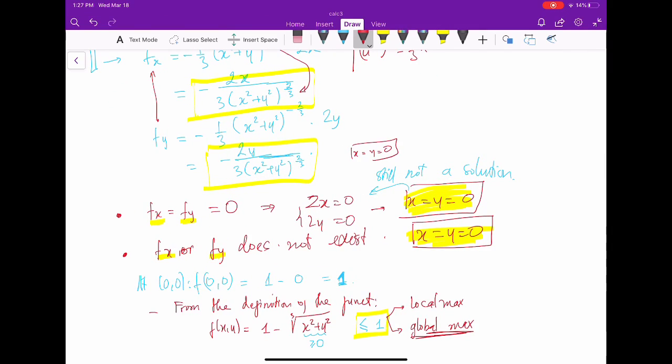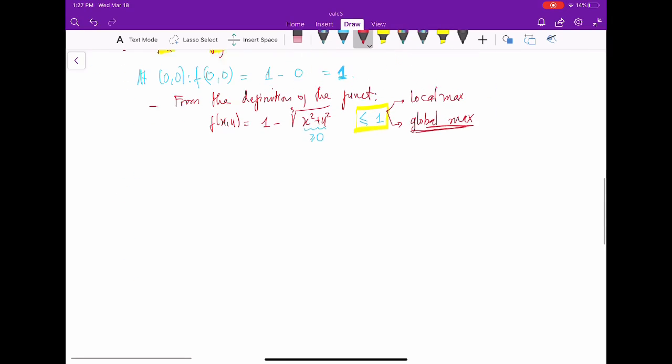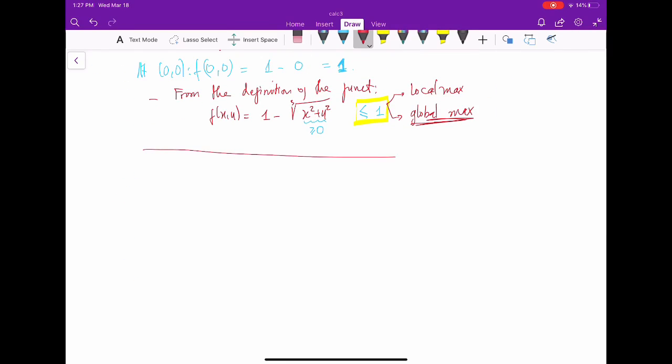So I hope that the two examples are clear enough, and you can see there is some similarity with calculus 1. First, find the critical points, and then see the function value at those critical points. In calculus 1, we have the first derivative test.